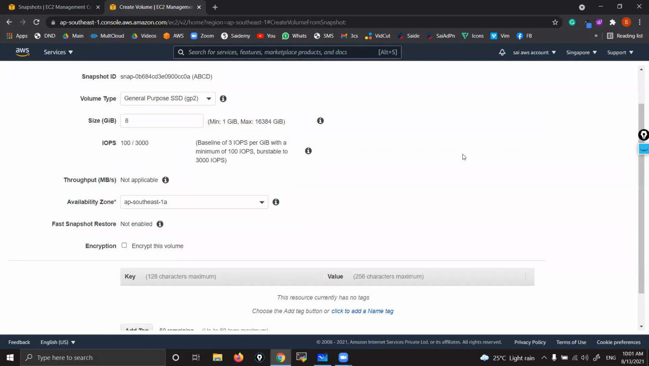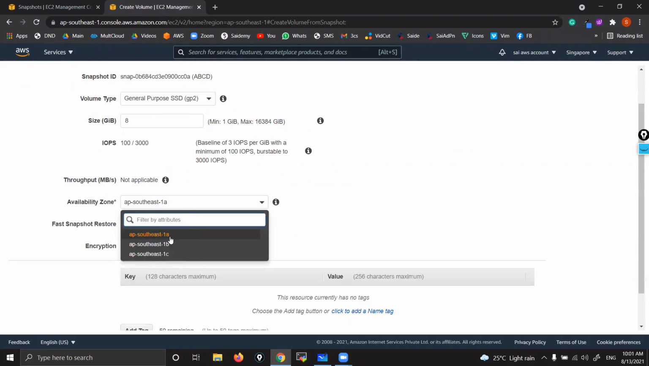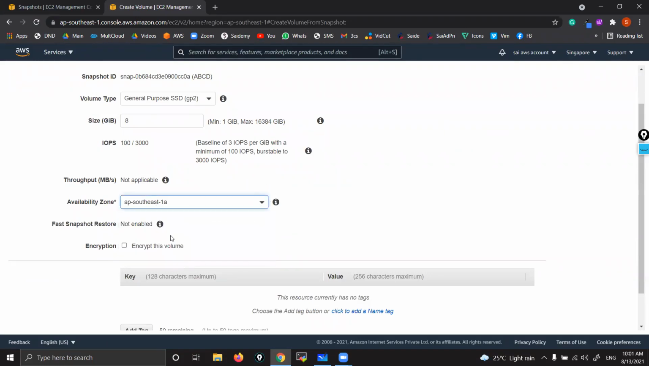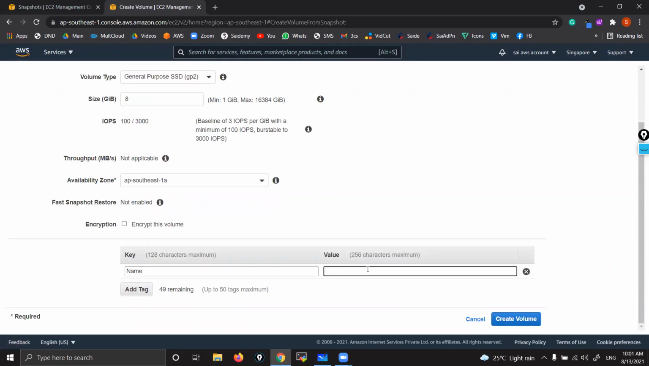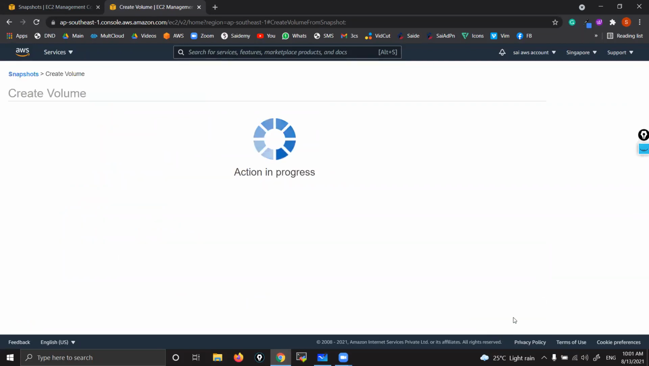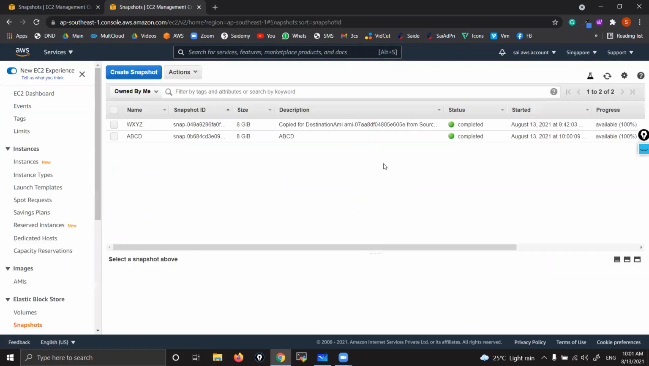Then which availability zone? This is important. Here you can see, you can choose A or whatever you want. Assume that I'm selecting A. Okay, selecting A. And here, yes, you can give the name: D drive from A, B, C, D snapshot. Now create volume. Close. That's it. I created one volume.